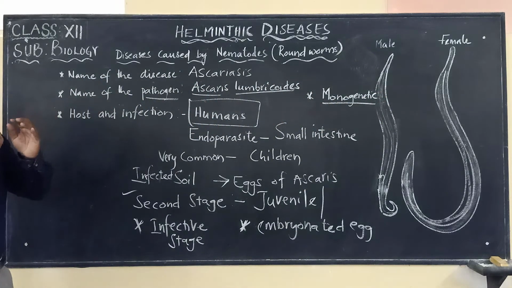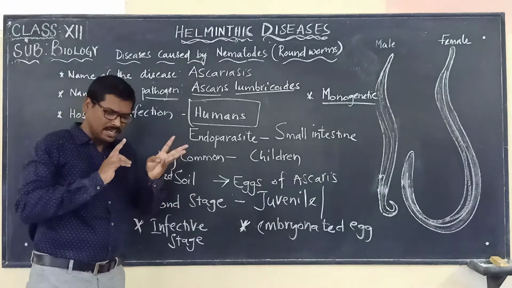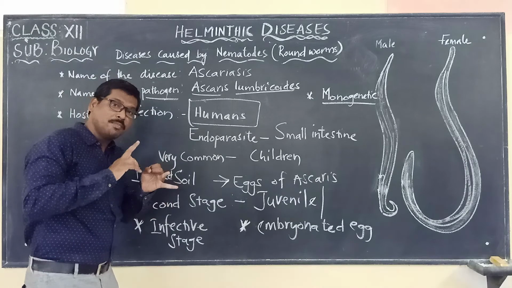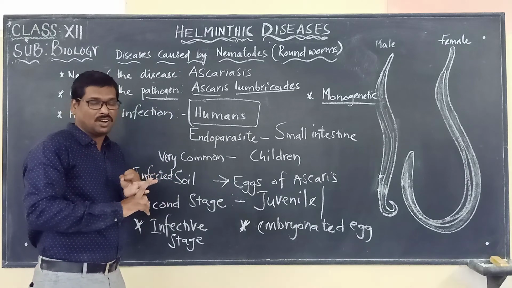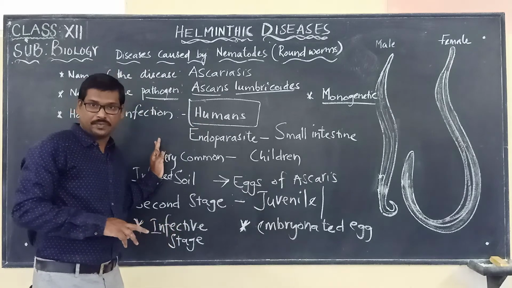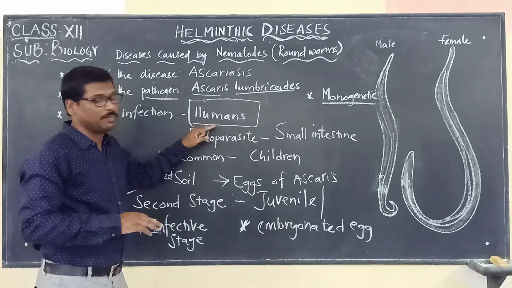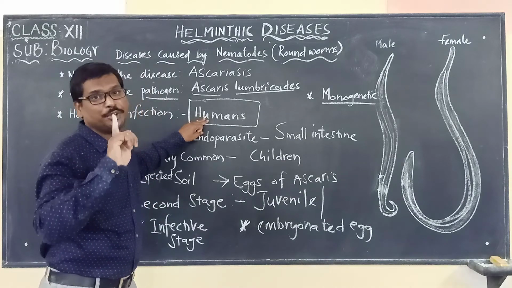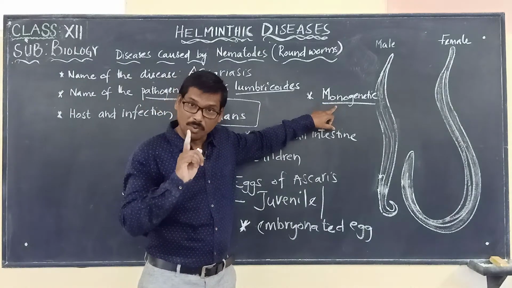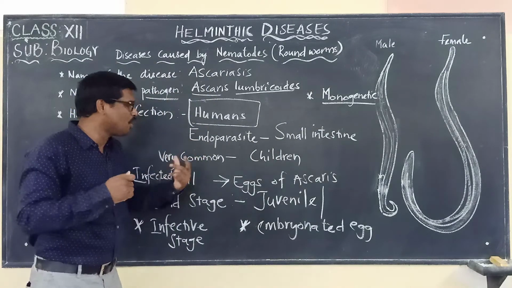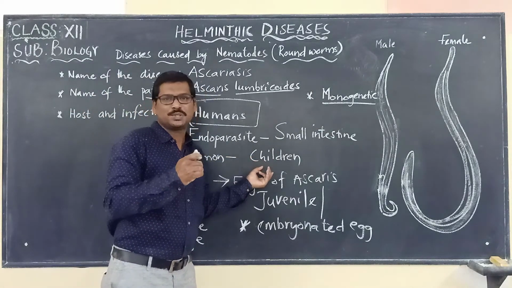So here, these are the simple points we have to remember. The name of the disease is Ascariasis. The name of the organism or pathogen causing this disease is Ascaris lumbricoides. It is infecting the humans and completing its life cycle within the humans, so we are calling it monogenetic. In humans, it is very common in children. Why is it very common in children?